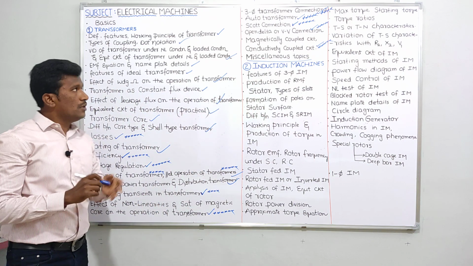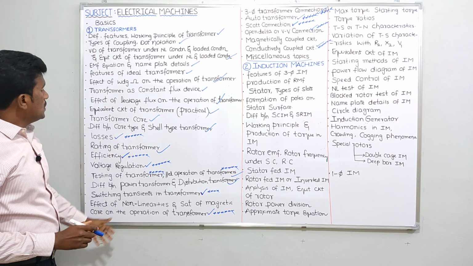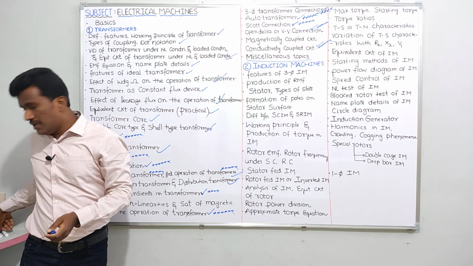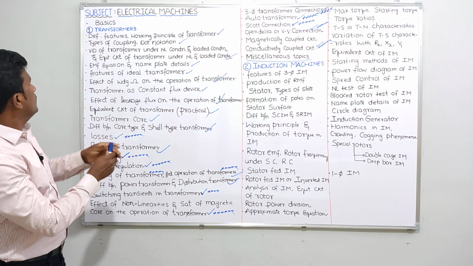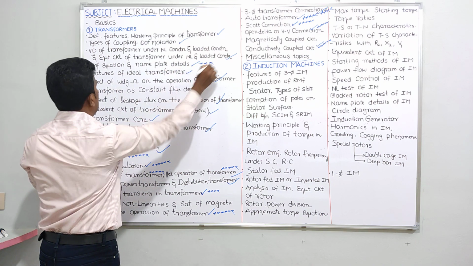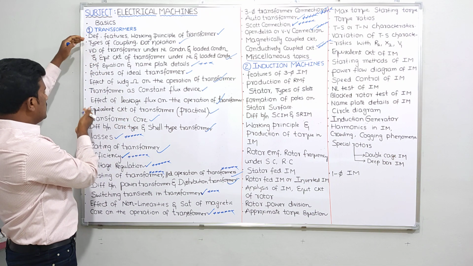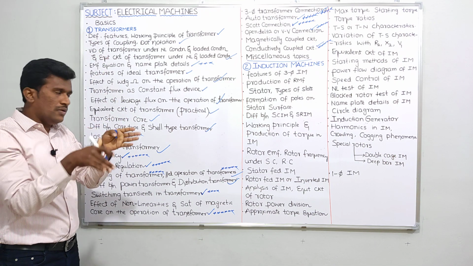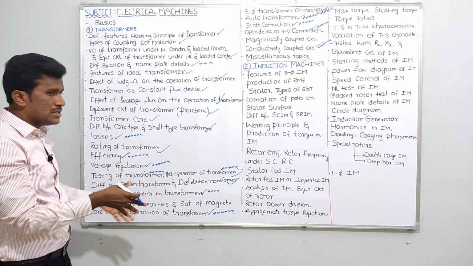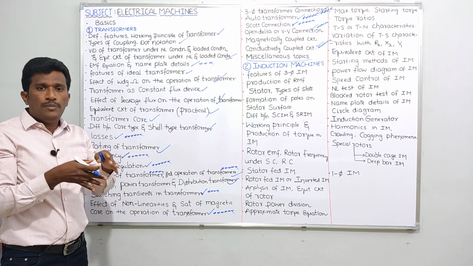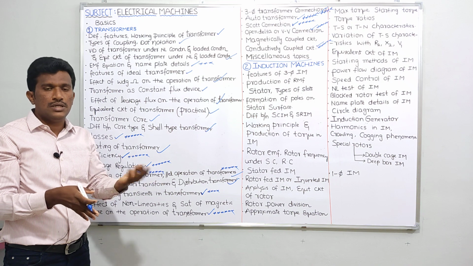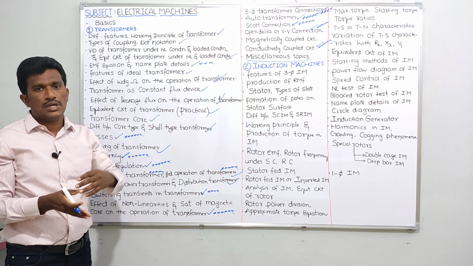Okay, so please try to have a look here. Among these transformer topics, whatever star marks I kept are very important for GATE or for PSUs also. Not only this one, see here also EMF. They are asking some questions on EMF equation of transformers also, so indirectly from this area also they are asking questions. If we start the subject, then you can understand. Whenever I'll be discussing these topics, in the meanwhile I'll be discussing previous questions also which they asked in GATE examination or ESC, and some PSUs. Those questions also I'll be discussing.